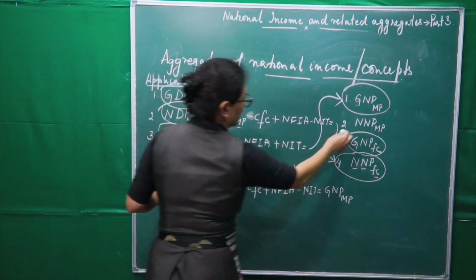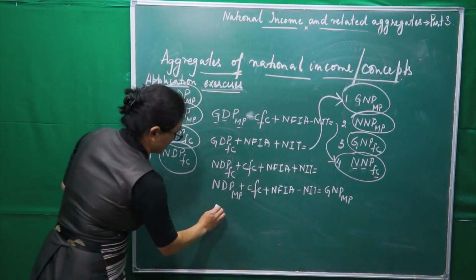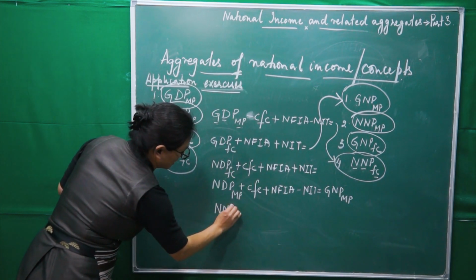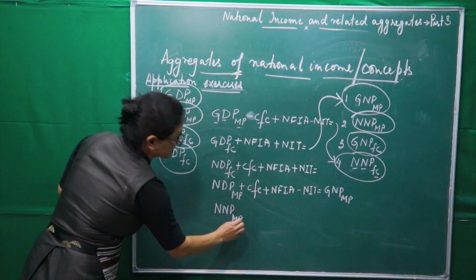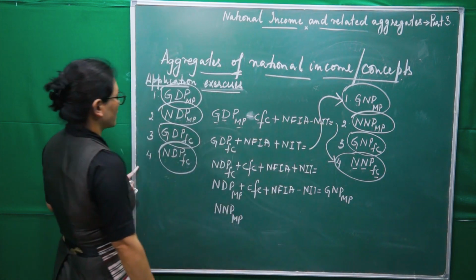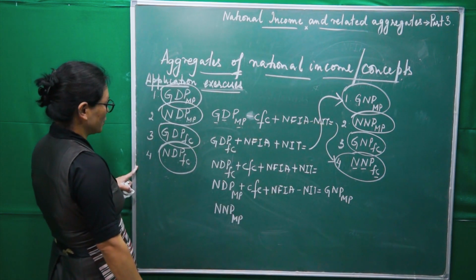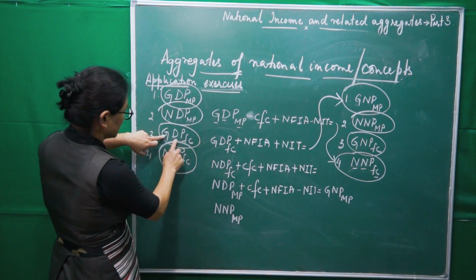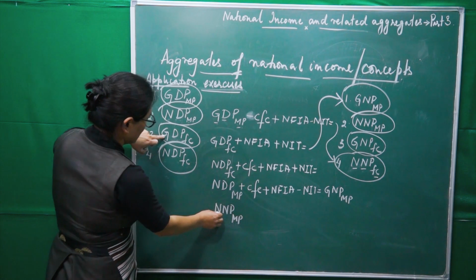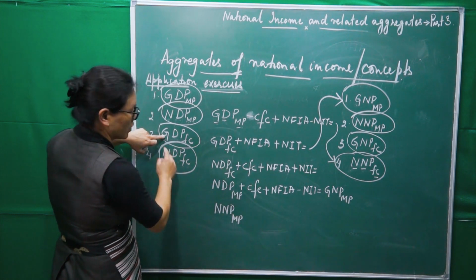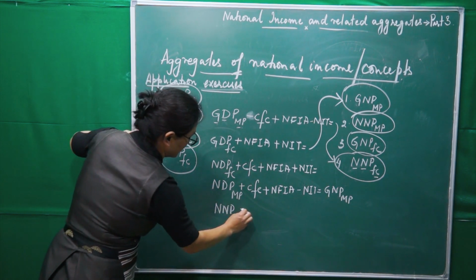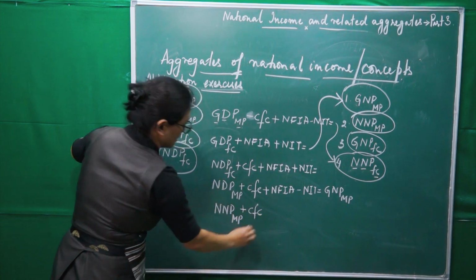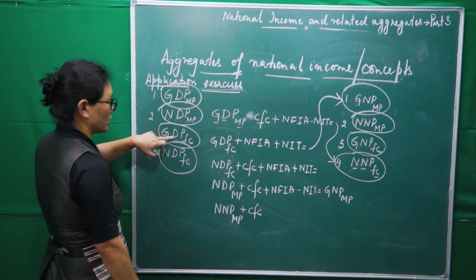So only one thing, we will take up this one: NNP at market price. This one we have to change into, say for example, this concept. Okay, we want this one. So N into gross, what do we have to do? Plus CFC, net plus CFC gives gross.